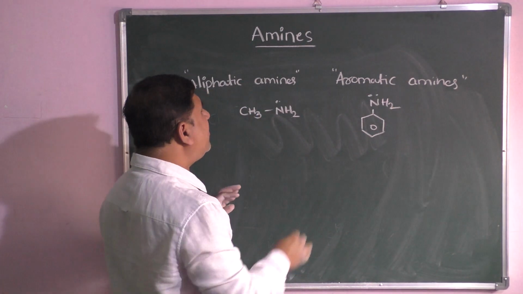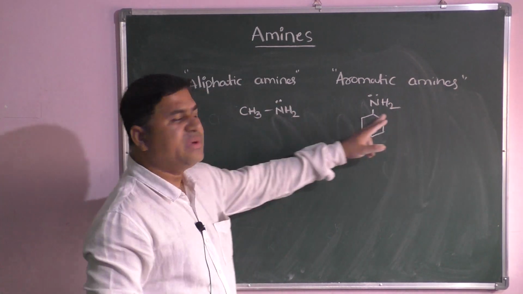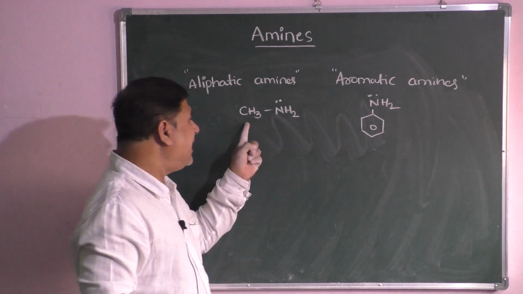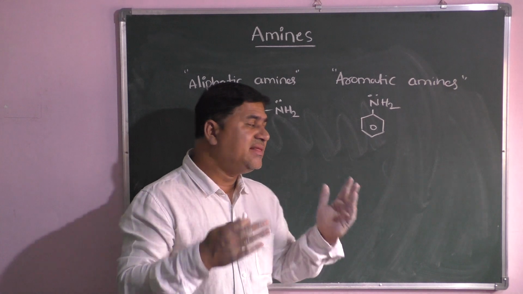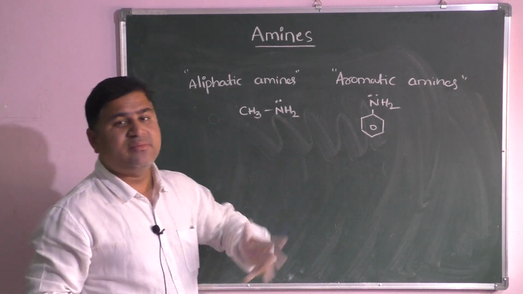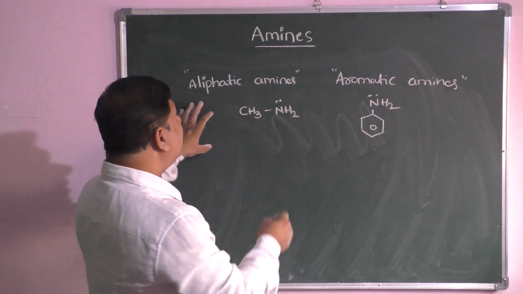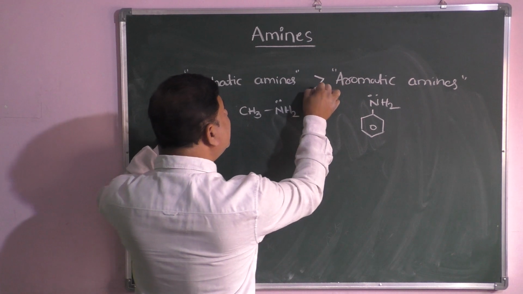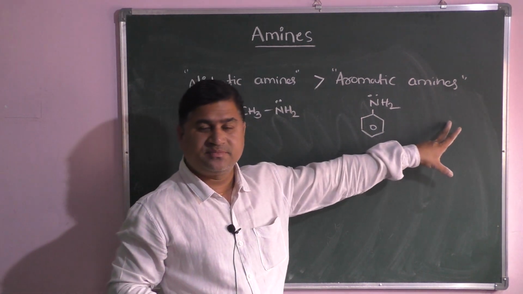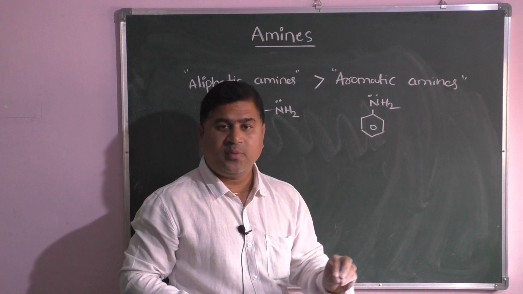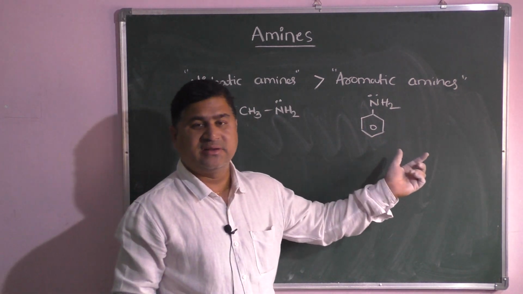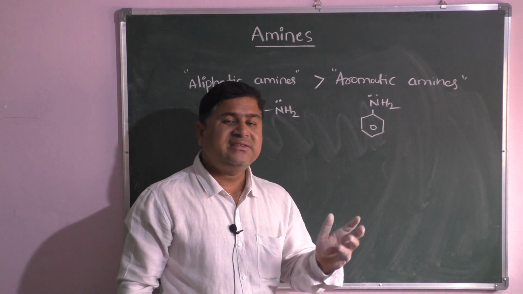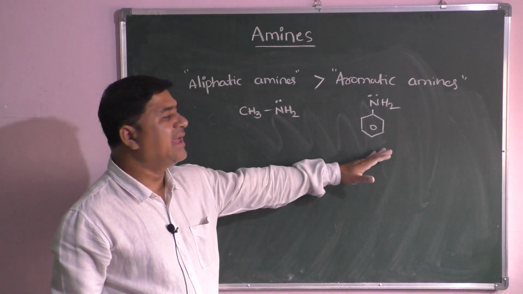Actually in these two compounds NH2 group is there, but here a normal alkyl group is present and here a benzene ring is present. So in this condition, which one has more basic strength? Here aliphatic amines are stronger bases than aromatic amines. This is a very useful and important point. What is the reason why aliphatic amines are stronger bases than aromatic amines?